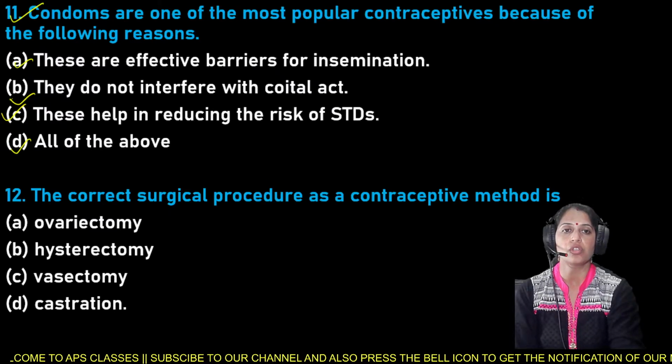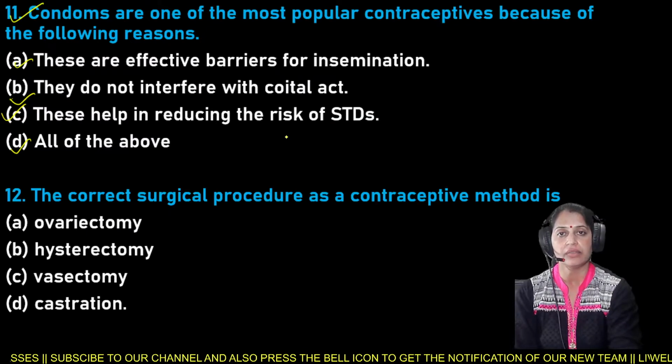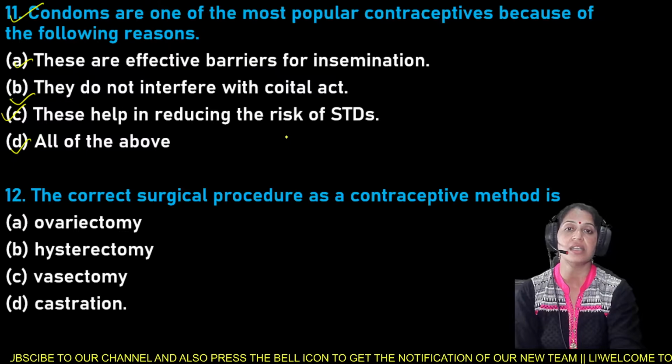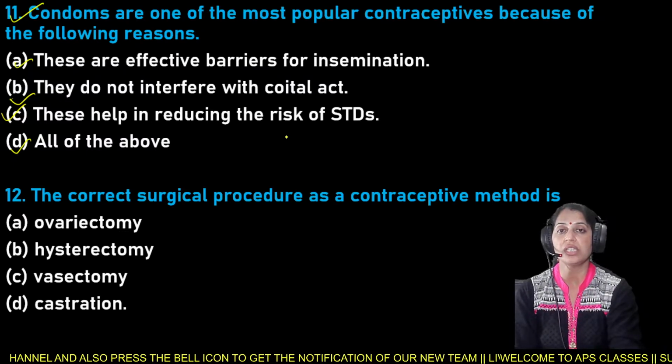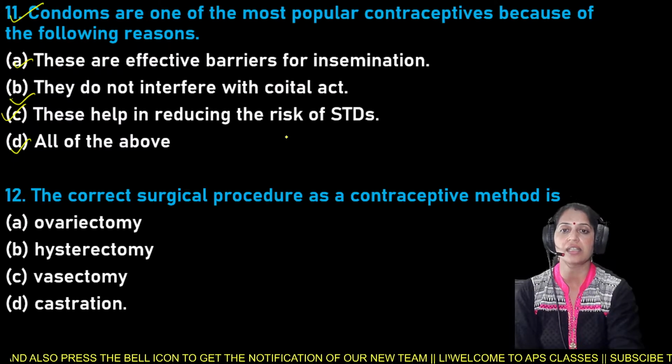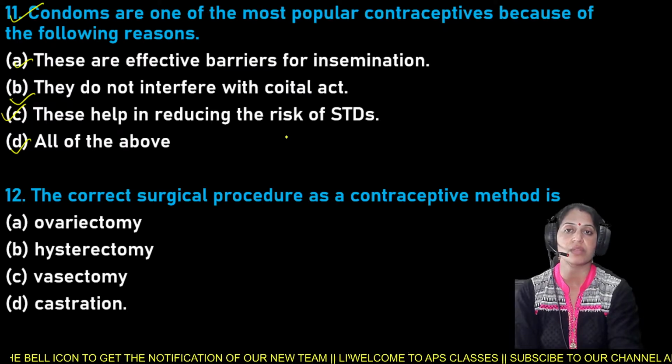So beta, condoms are the most popular contraceptives because of the different reasons. First reason is these are the effective barriers of the insemination. Second one is they do not interfere with the coital act, and the third one is they help in reducing the risk of the sexually transmitted diseases.